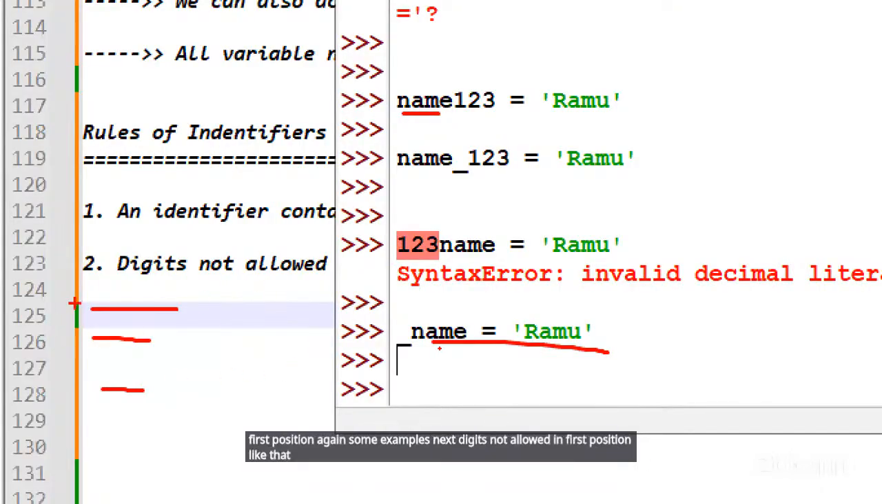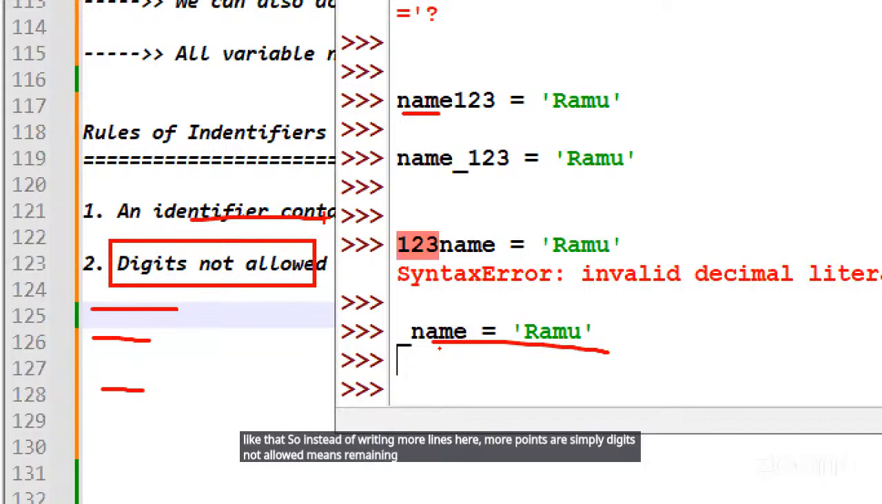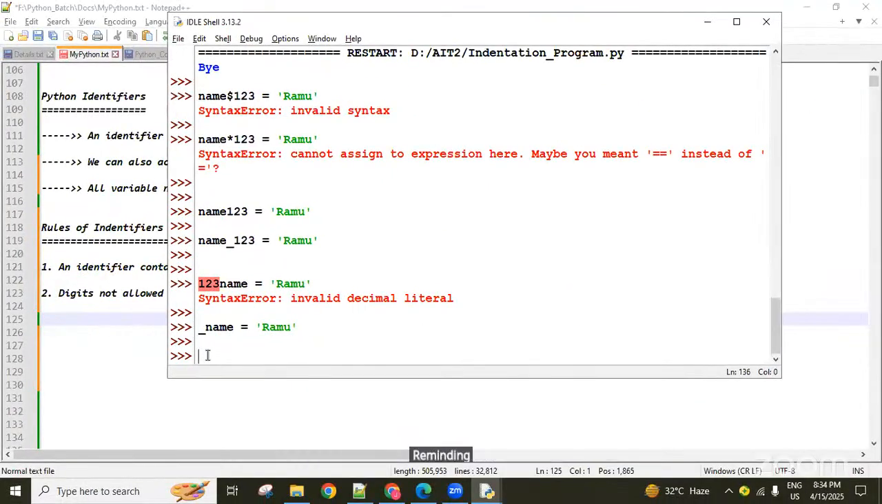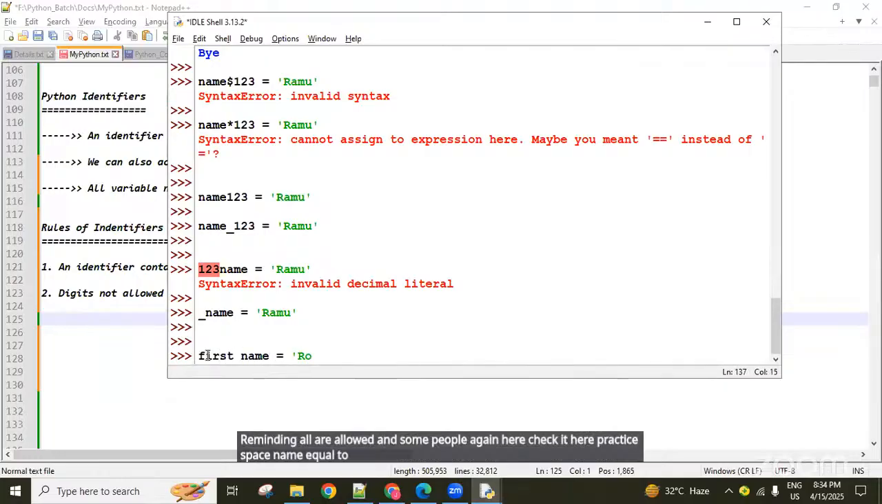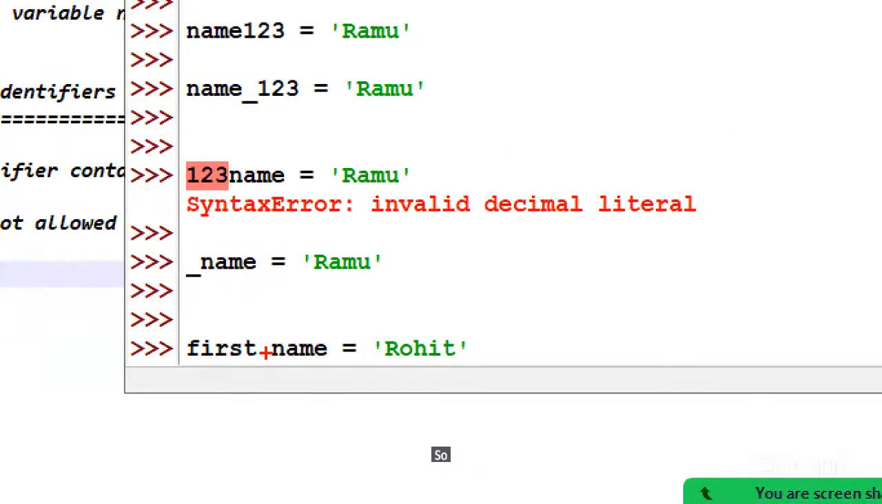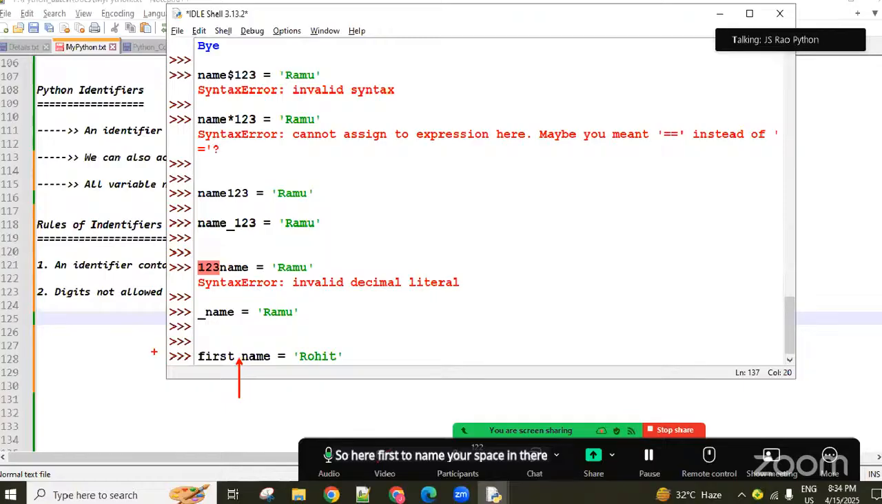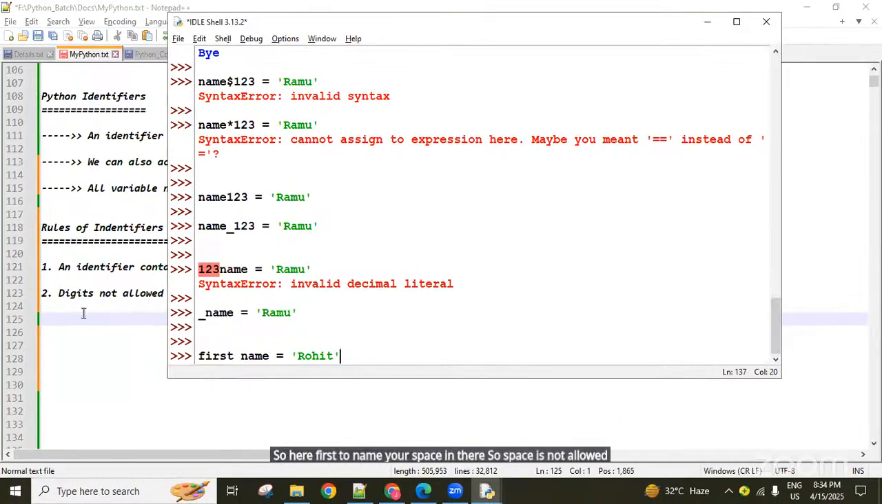So instead of writing more lines, more points, simply: digits not allowed means remaining all are allowed only. And some people again check here: first space name equal to Rohit. The first name is Rohit. So here in the first name, space is there. So space is not allowed. Like that, points are also given, but there is no need to give that point.